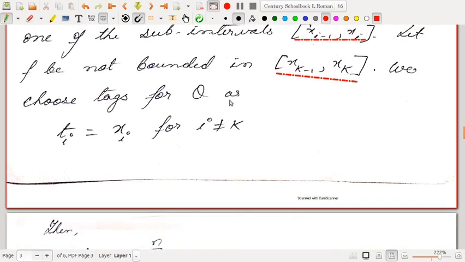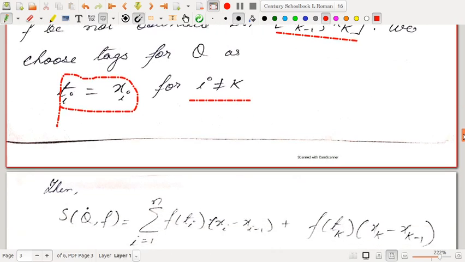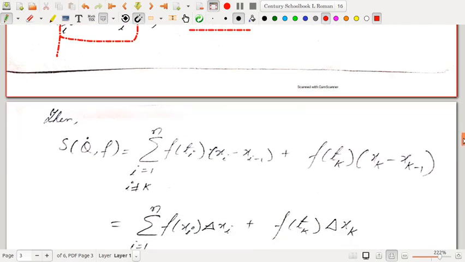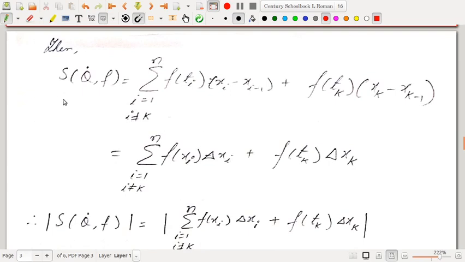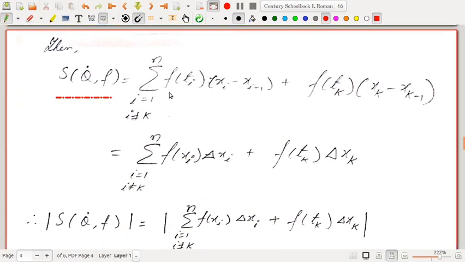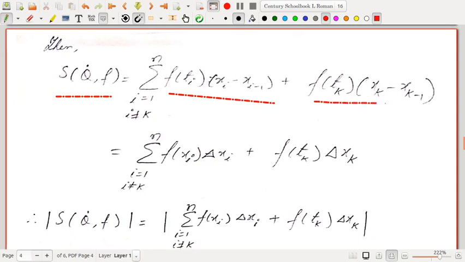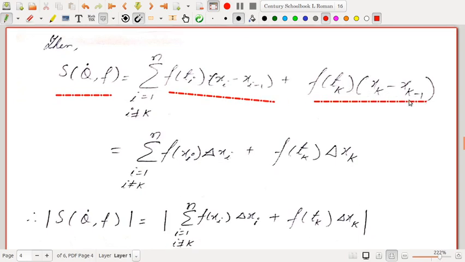Now we choose tags for Q as t_i equal to x_i for i not equal to k. For t_k we have not mentioned anything as of now; we will choose something different. So what is S(Q˙, f)? It is the summation of f(t_i)(x_i minus x_{i-1}) plus f(t_k)(x_k minus x_{k-1}), where the first summation does not include the index i equal to k.